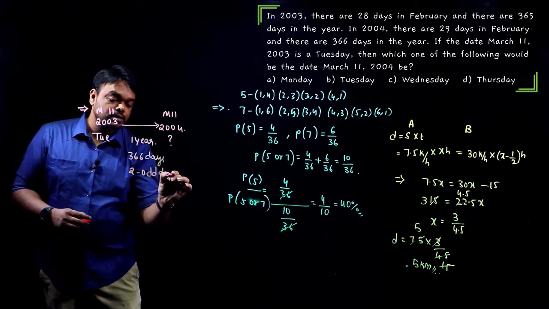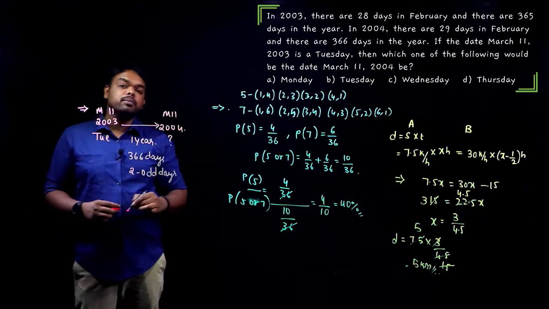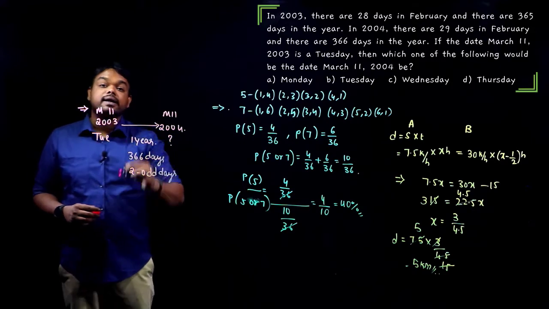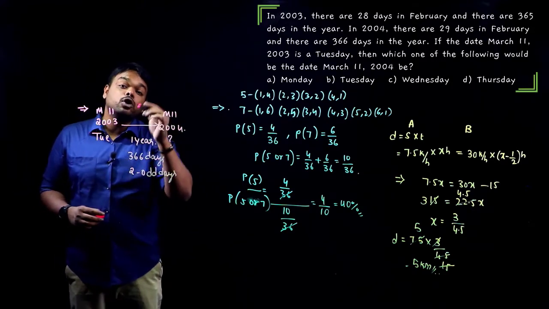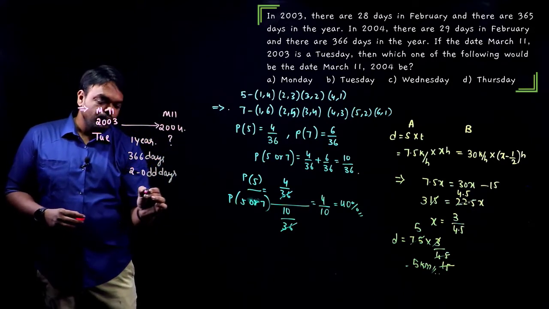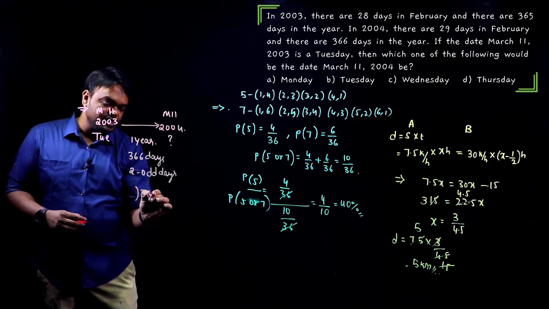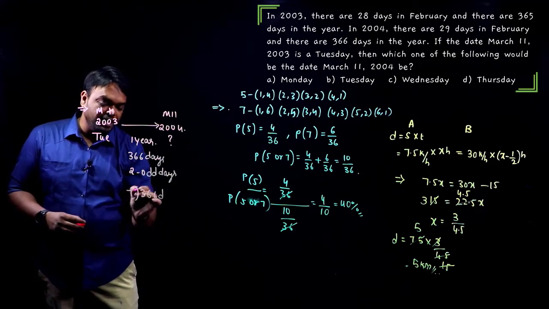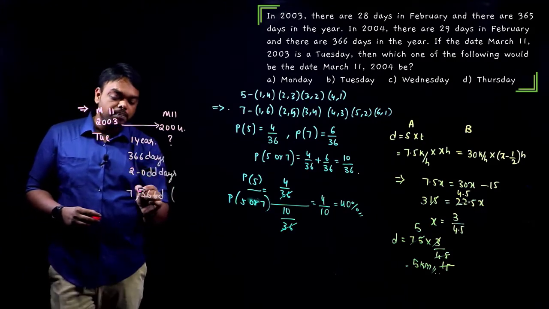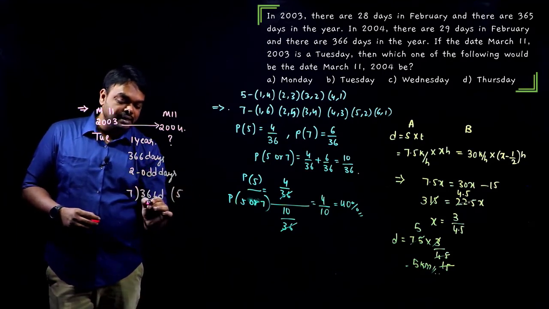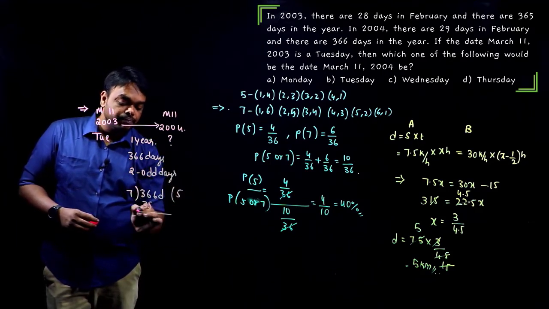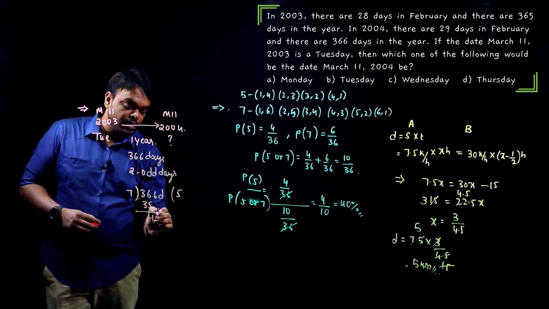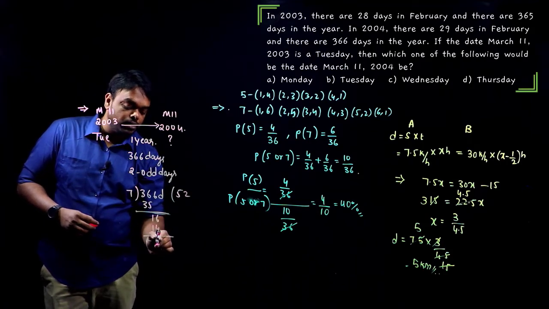If you don't know what we mean by 2 odd days, they are extra days left over after forming weeks. Observe here, 366 days divided by 7. How many weeks can we form? 7 into 52 is 364. Then 2 days remain.